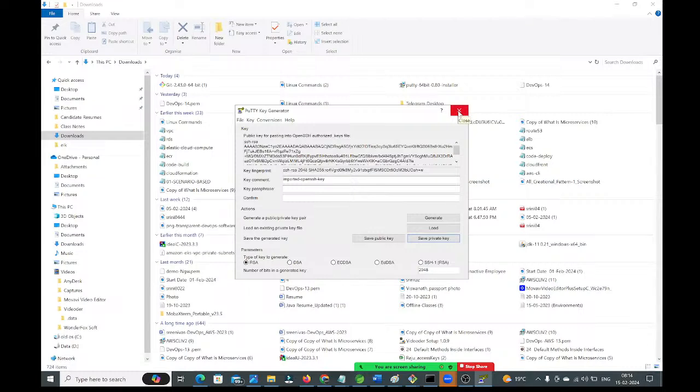You can close it, guys. Once it is saved, you can close that. So next we need to open the PuTTY app. The PuTTY key is generated, guys. Now let me go to the PuTTY app.